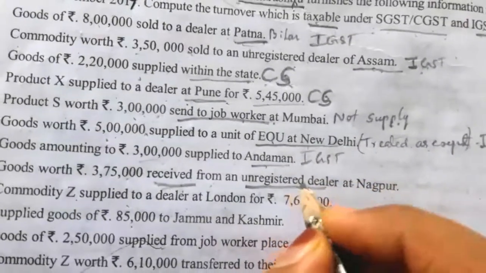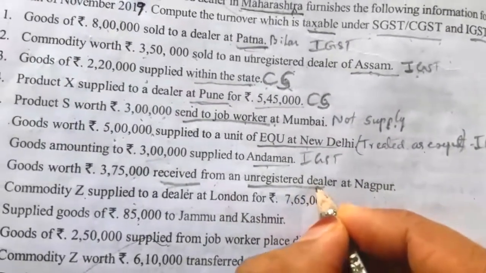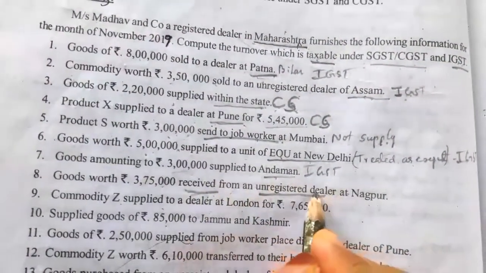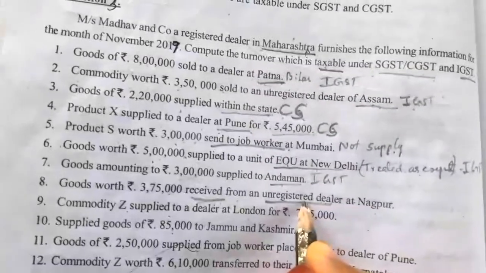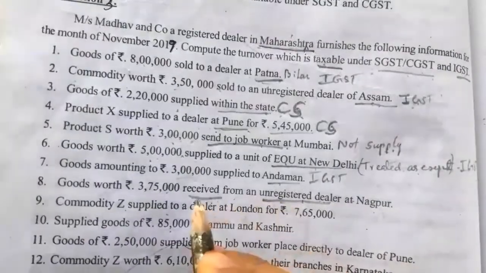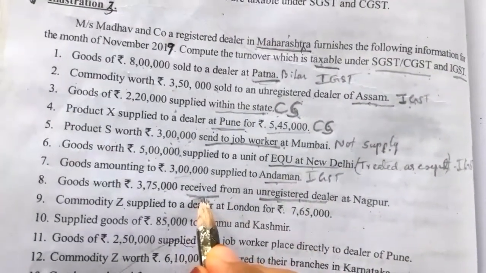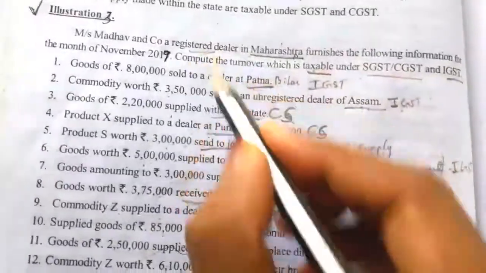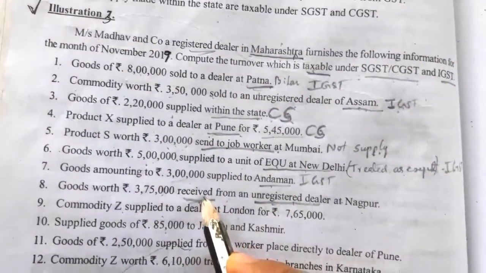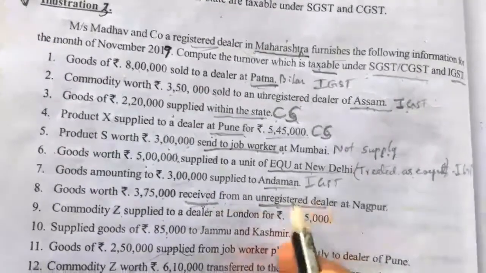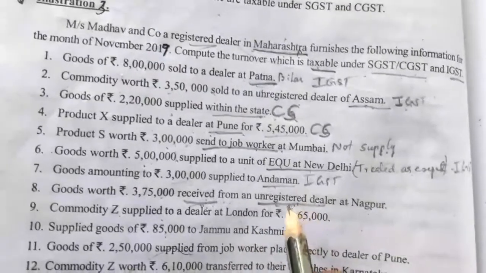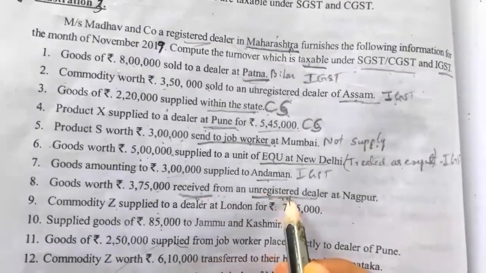Why does Madhav and company need to pay tax? Because they have purchased the goods from an unregistered dealer. The seller is not registered under GST, and the one who purchased is registered in Maharashtra. So they have to pay the taxes on the purchases on behalf of the seller.